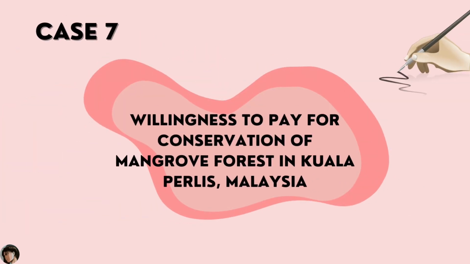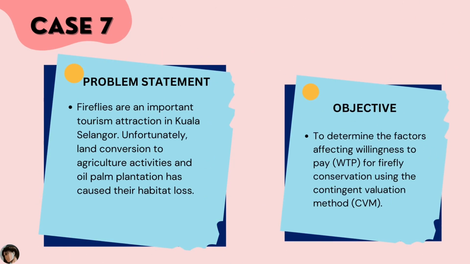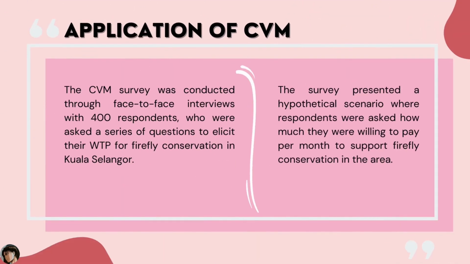Case 7. Willingness to pay for conservation of mangrove forests in Kuala Perlis, Malaysia. This study mentions the firefly loss of their habitat caused by human activities at Kuala Selangor, and they are going to determine the factor affecting willingness to pay for the firefly using CVM. They conducted face-to-face interviews with 400 respondents by asking them a series of questions and presenting a hypothetical scenario.